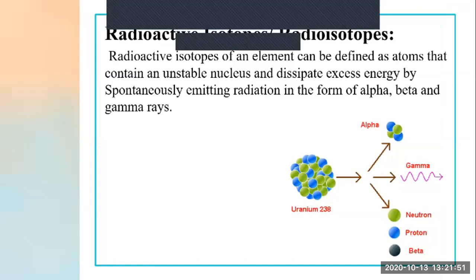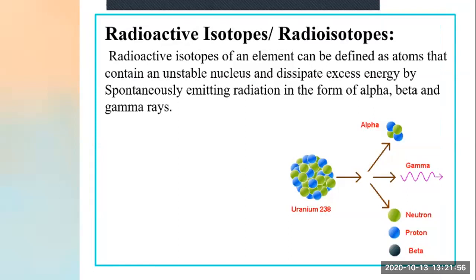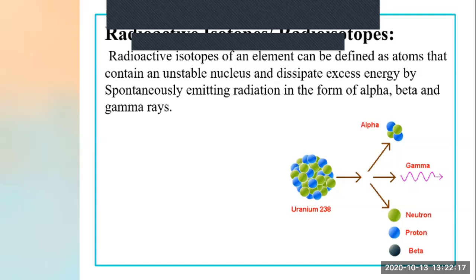Now today the topic which I'm going to teach you is the uses of radioactive substances. First we learn what radioactive isotopes are. Radioactive isotopes of an element can be defined as atoms that contain an unstable nucleus and dissipate excess energy by spontaneously emitting radiation in the form of alpha, beta and gamma rays.